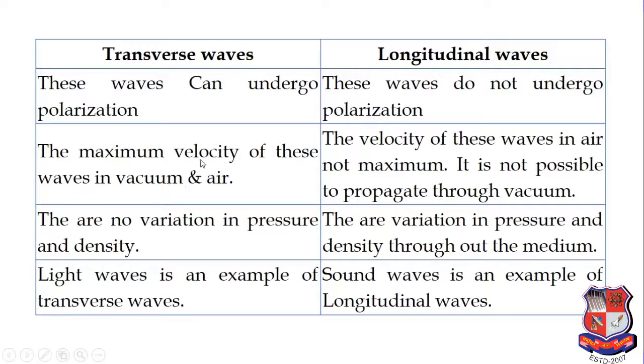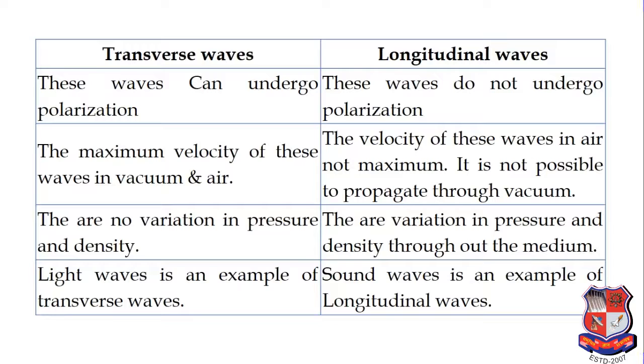During propagation, the velocity of a transverse wave is maximum in vacuum or air, but the velocity of a longitudinal wave is not maximum in air; it is maximum in a solid material.